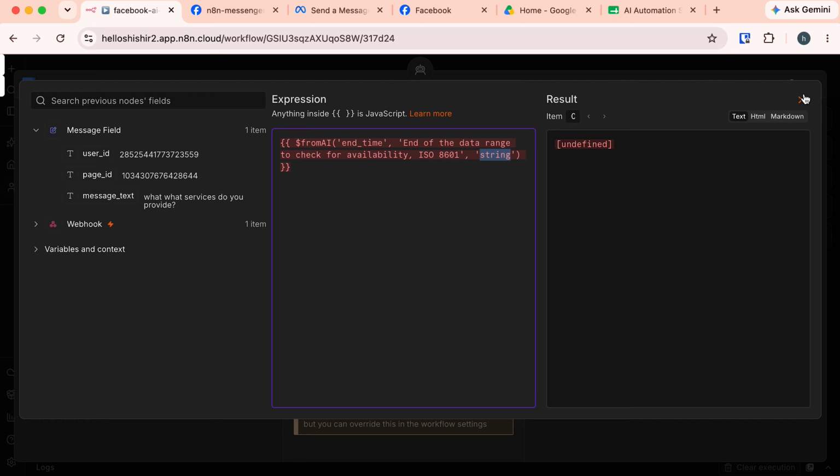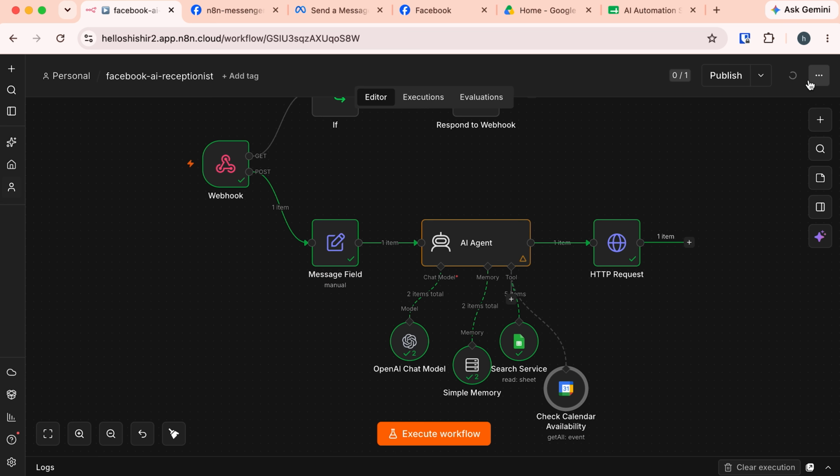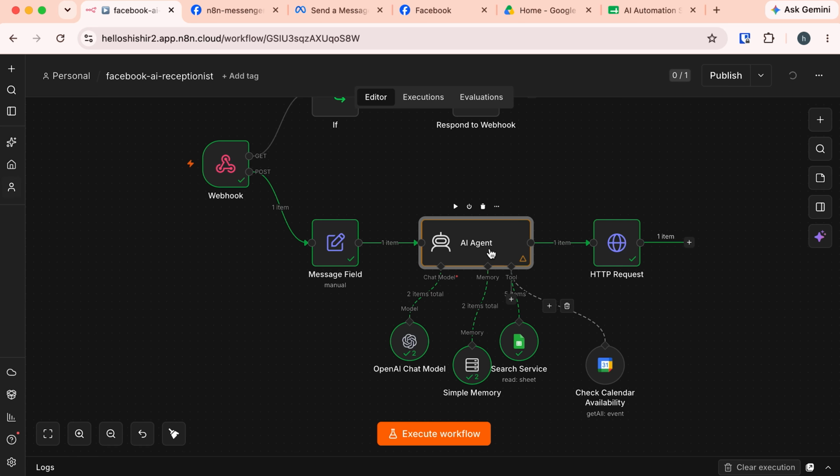Okay, let's close this. I know at this time it feels a little bit complex, but this is what makes this automation so valuable. Keep following along with me. I will upload this so you can use it in your own project. Check the download link in the description. You can play around with it yourself. Okay, I also want to rename this calendar node. I will rename it to check calendar availability and close this. So with this calendar, our AI agent can now search for available free slots.